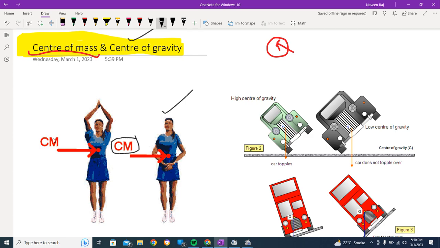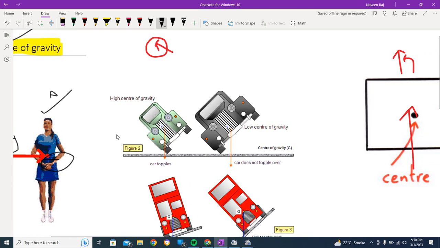Now let's move forward from A to B. In B you're going to see that this has slightly moved up. What is the reason? This is because of the hands' direction. Here the hands are in a different direction, so the movement of the body also plays a role. The center of mass has changed from this point to that point. I do hope that it is a wonderful real life concept regarding it.